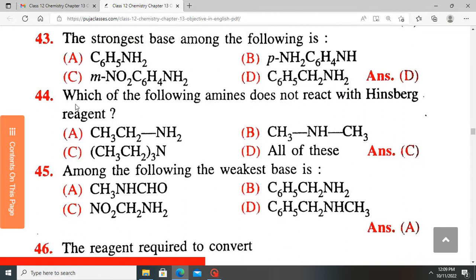Which of the following amines does not react with Hinsberg reagent? So we have this primary, this secondary, this, and that. So the answer here is C.